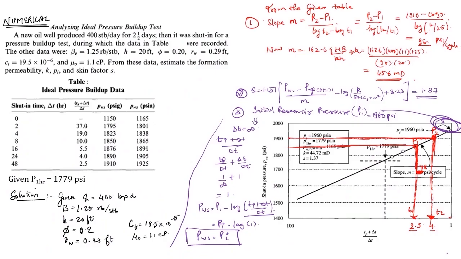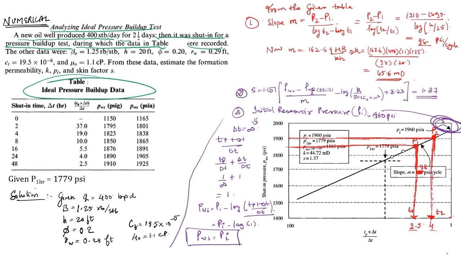I have a numerical for you guys. Let's discuss this numerical on analyzing the ideal pressure buildup test. A new well produced 400 barrels per day for 2.5 days. Then it was shut in for a pressure buildup test, during which the data in the table was recorded.